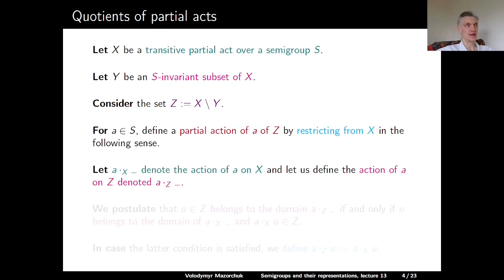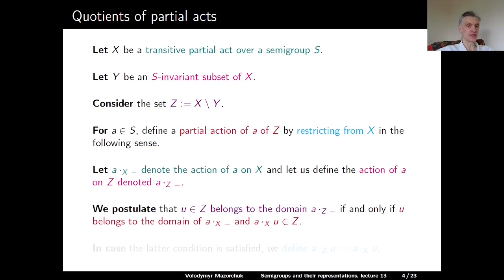Consider the element a when it acts on X. So we denote it by a dot sub X. And let us define the action of a on Z, and we denote it by a dot sub Z. So we postulate, if we take an element u in Z, this element belongs to the domain of a acting on Z if and only if u belongs to the domain of a acting on X, and additionally, a applied to u in X gives an element in Z. And if the latter condition is satisfied, we define that a acts in Z on u and gives the same outcome as if a acts in X on u.